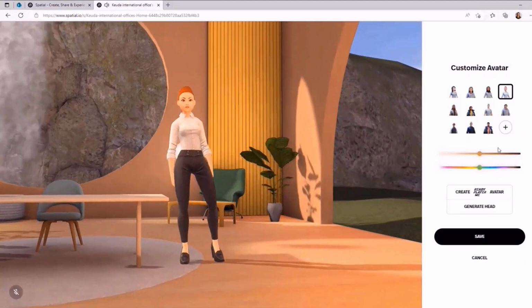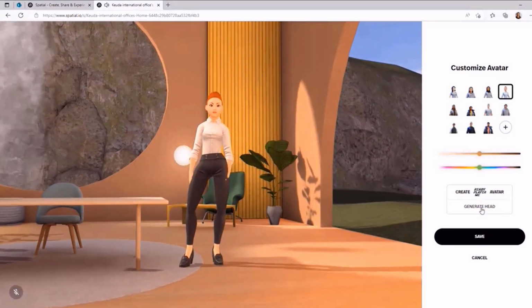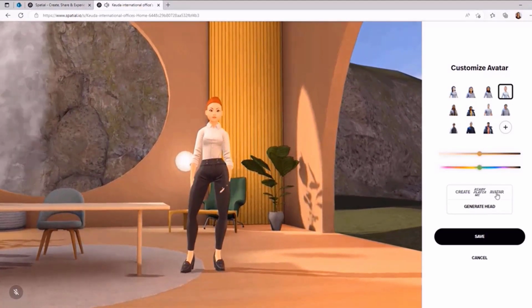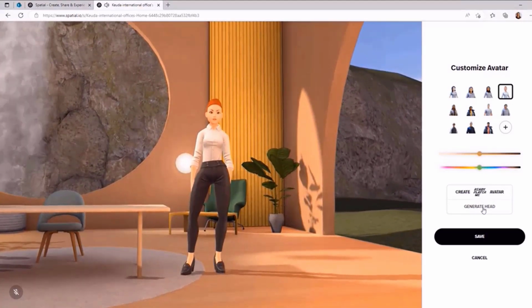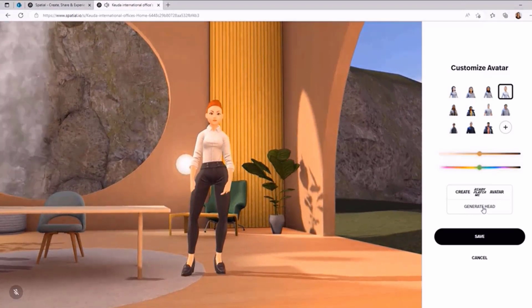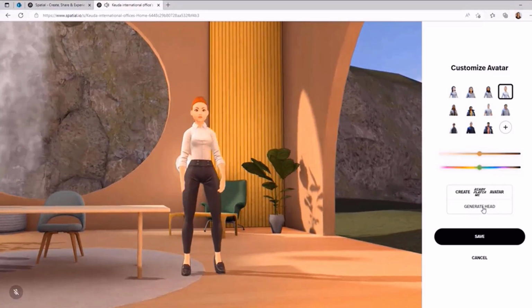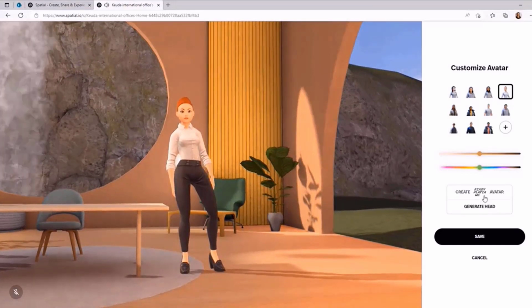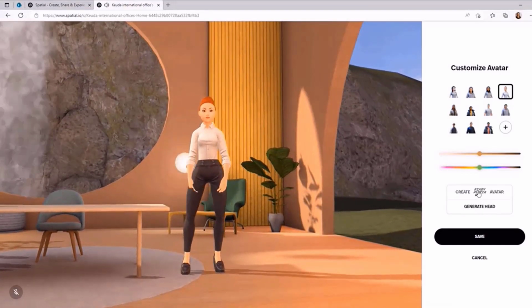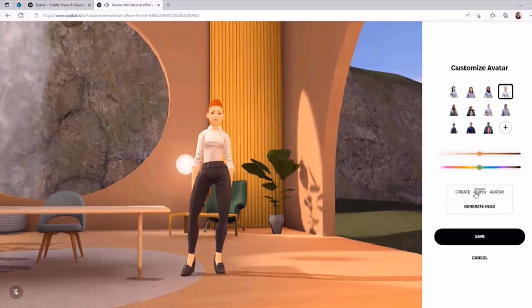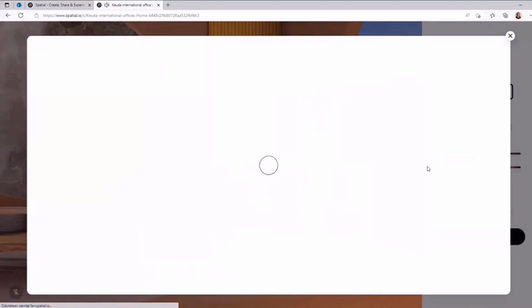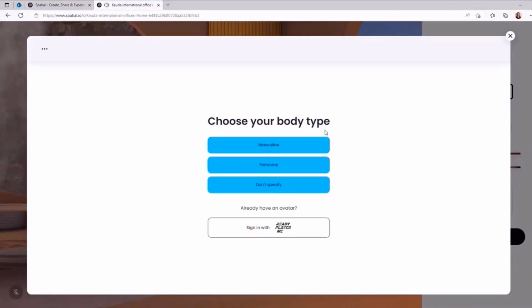Okay, great. So there you have now the options also to create with Ready Player Me. Or you can even generate with your own picture. So when you press that button, you can take a picture of yourself, and then it's going to create the avatar with your own face. Okay, so if I click here, create with Ready Player Me, let's check how this looks.